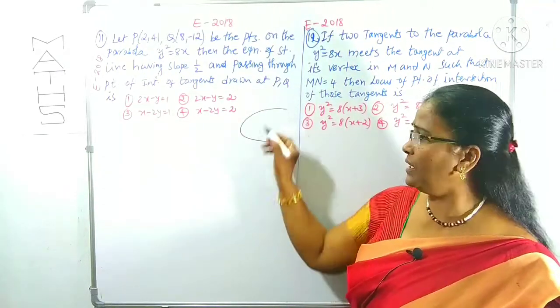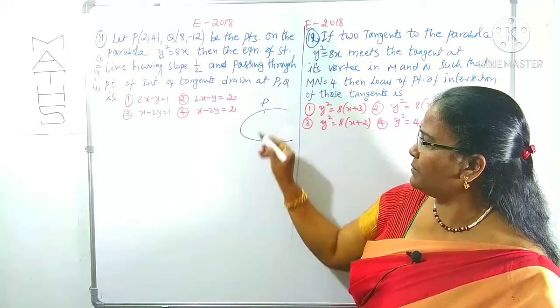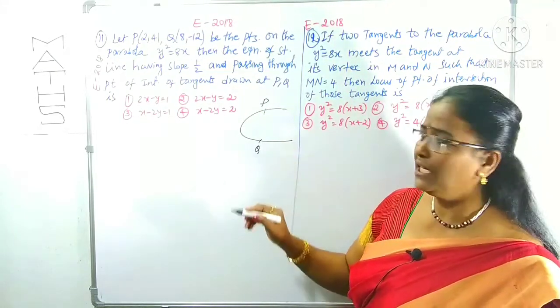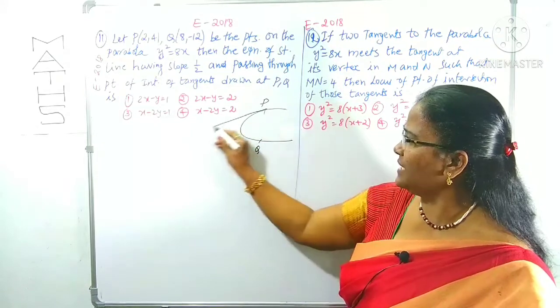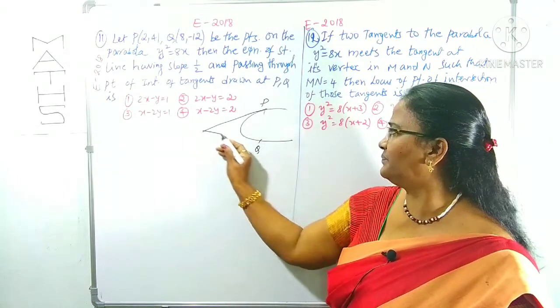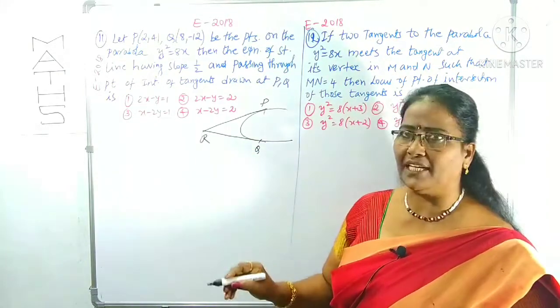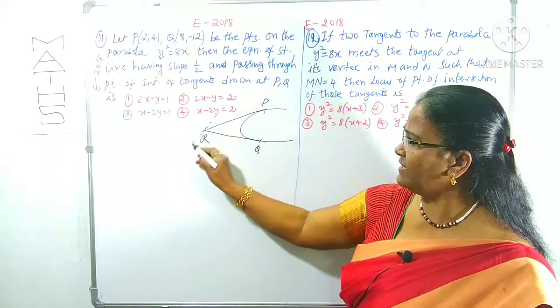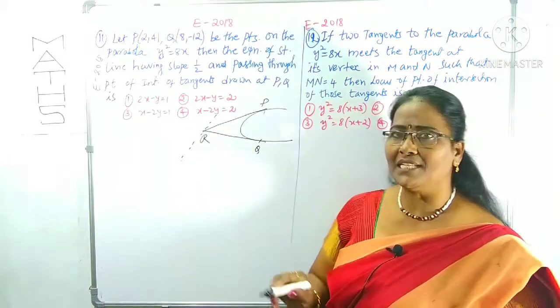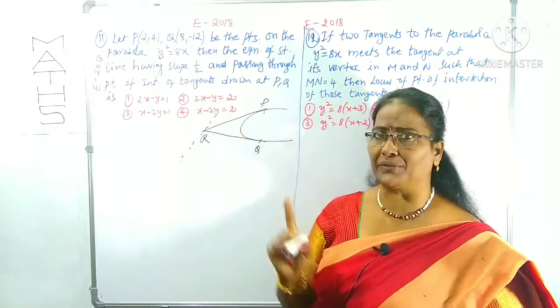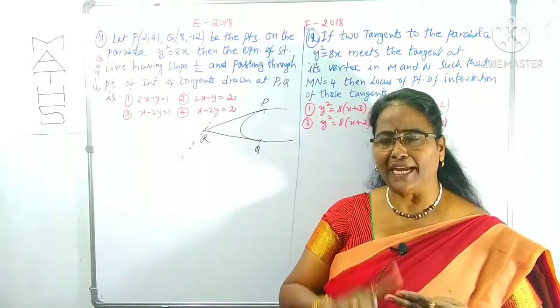This is a parabola, P is one point, Q is another point. We can draw the tangents at P and Q, meeting at somewhere else like R. Now we have to find the line which is passing through R as well as having the slope 1 by 2.